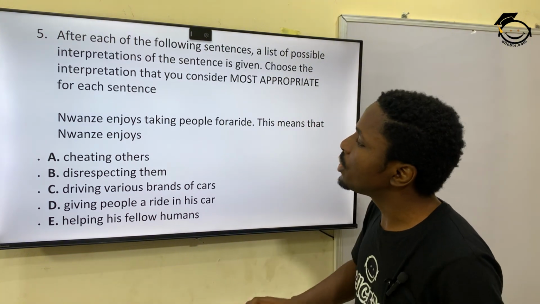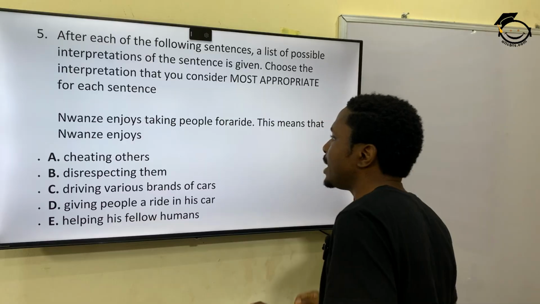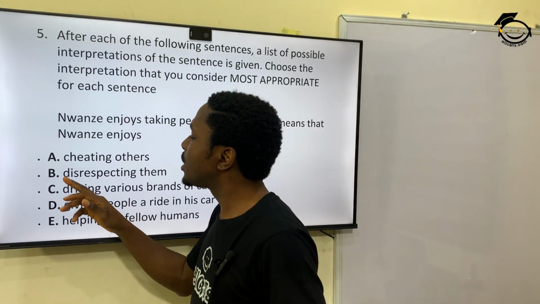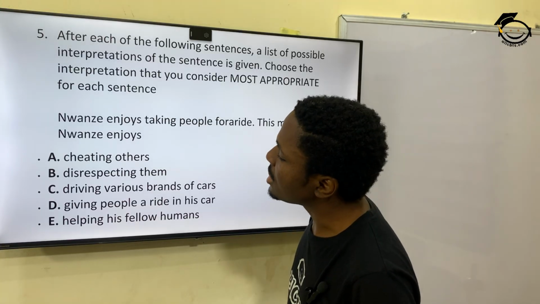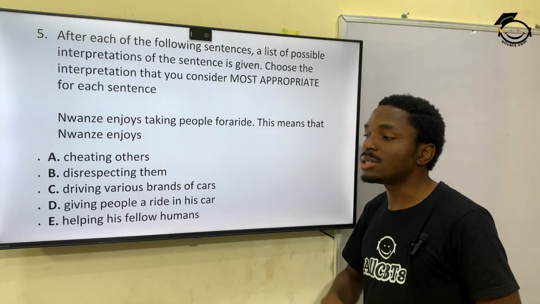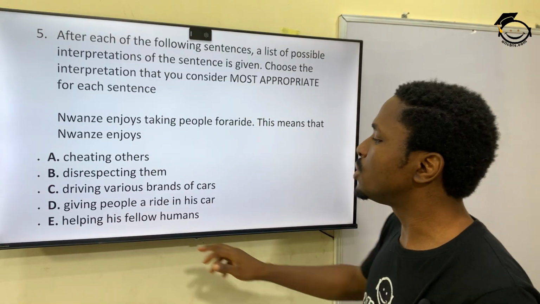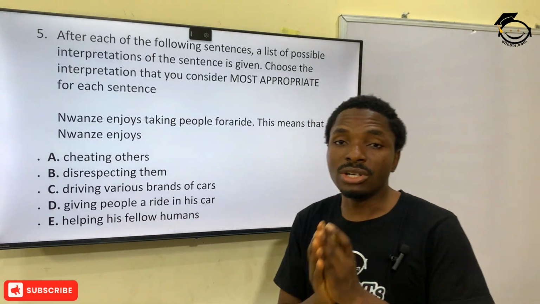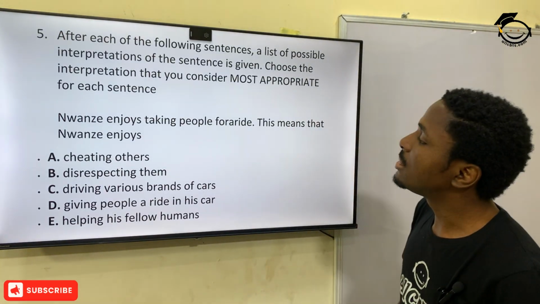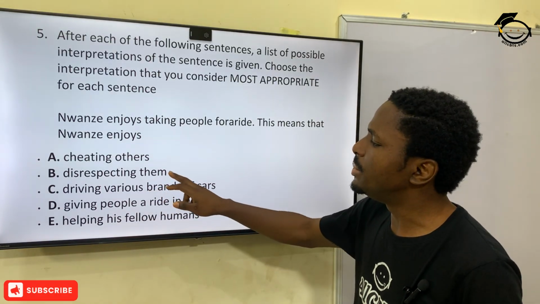It's an expression. So Nwanze enjoys taking people for a ride. For a ride is an expression. So which of these options would go with that? That would be cheating others, takes people for a ride, or disrespecting others, or helping his fellow man. So it won't be C, D, or E, because it's not about driving of cars. It's not giving respect to people. So that would be B.